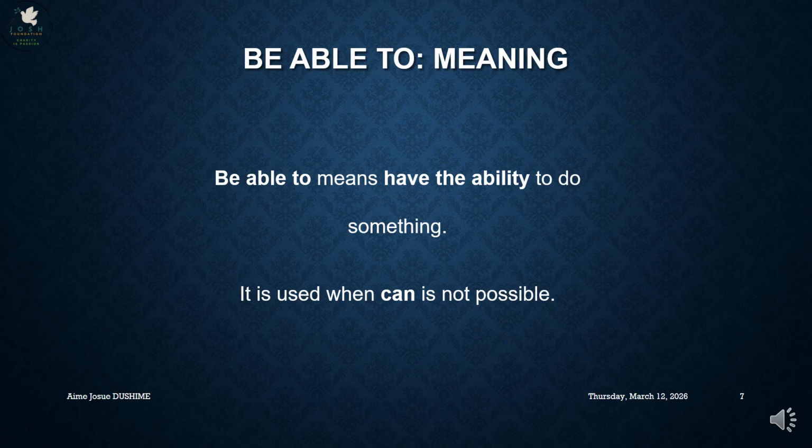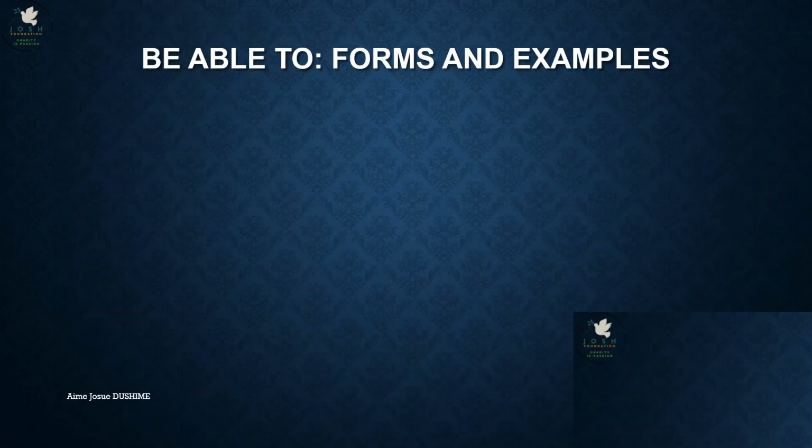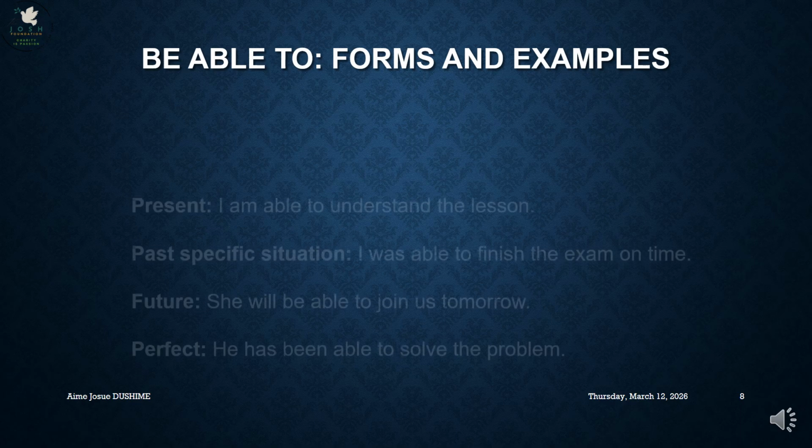Remember we said that we use could as a past ability, but when we go into the past ability which is specific, we have to use was able to. That is be able to being used for the past. Let's see the forms and examples.